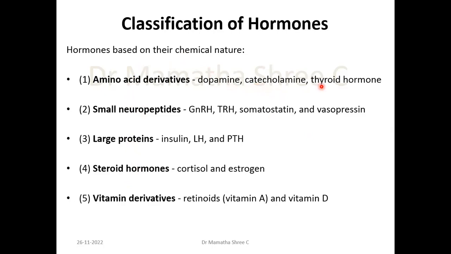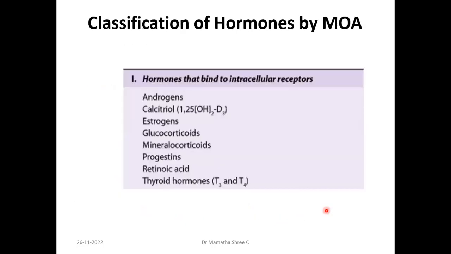There are many others, I'm just giving you a few examples for each. Small neuropeptides can be gonadotropin releasing hormone, thyrotropin releasing hormone, somatostatin, vasopressin. Large proteins examples would be insulin, luteinizing hormone, parathyroid hormone. Steroid hormone examples are cortisol, estrogen. Vitamin derivatives are vitamin A and vitamin D.